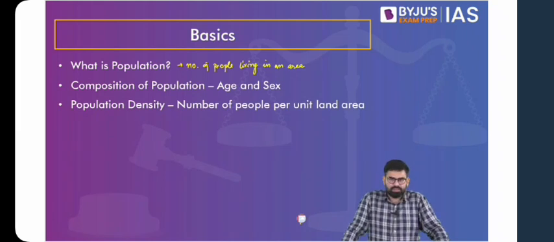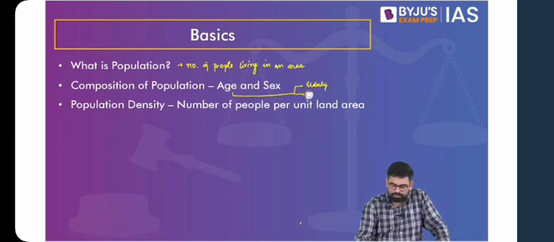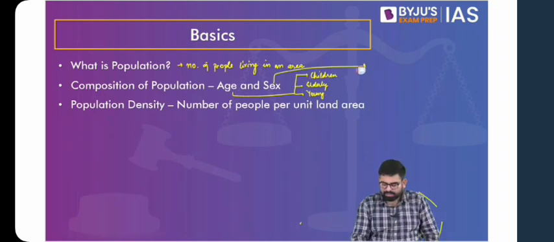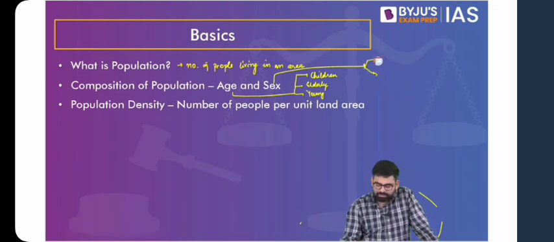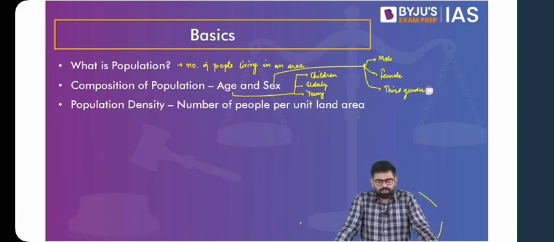Now, this population can be composed of people from various age groups. It can be your elderly, young, that is adult population, and children. This is on the basis of their age. Also, you can see that this can be a factor of sex as well. There can be male population, female population, and also the third gender that we talk about. So population in an area can be composed of various age groups and various sex groups.